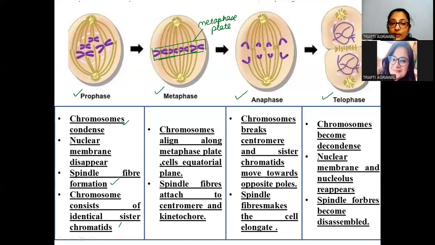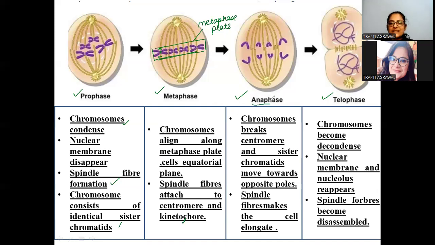What is this? This is the centromere, students. The centromere is responsible for adjoining the sister chromatids, and the spindle fibers get attached to it, basically to the centromere and the kinetochore. The kinetochore is also a structure there beyond the centromere. So these are getting attached with the spindle fiber, right?